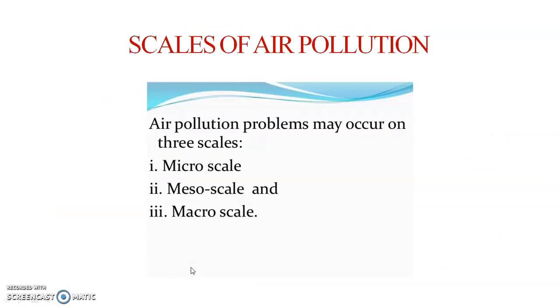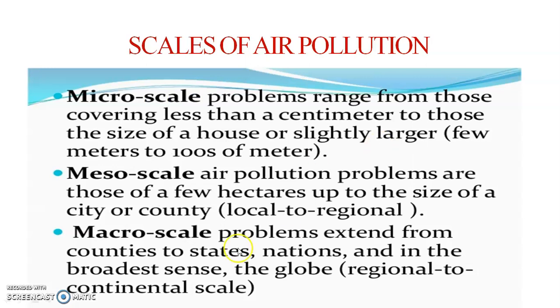Next one, scales of air pollution. Air pollution problems may occur in 3 scales: micro scale, meso scale and macro scale. These 3 scales are very important in air pollution. Now we have to see one by one. Microscale problems range from those covering less than a centimeter to those the size of a house or slightly larger, that is a few meters to 100s of meters.